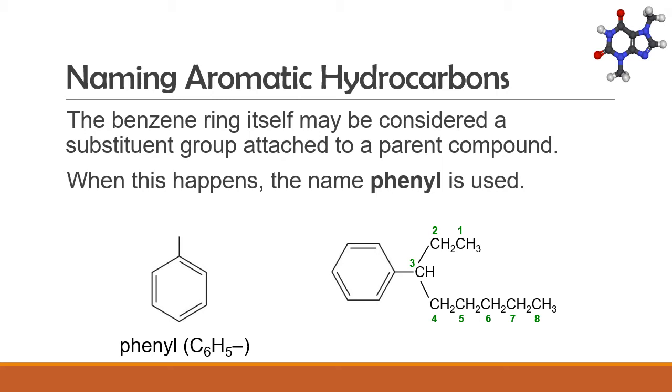For example, this compound has a benzene ring attached to an alkane. The alkane has 8 carbons, whereas benzene has only 6. Thus, the 8-carbon compound is the parent chain and benzene becomes a side chain. We then name this compound as 3-phenyloctane. The 3 indicates the position where the phenyl group or the benzene ring is attached to the alkane.